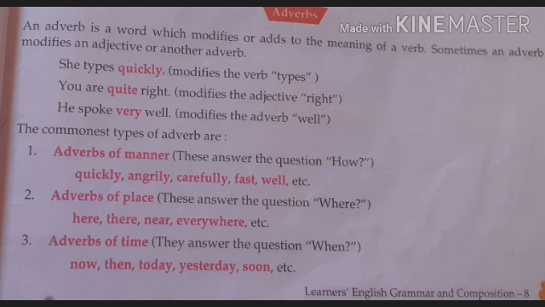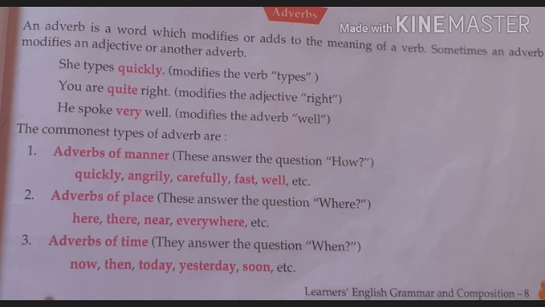Here the word well is an adverb, and it is modified by the word very. Very is also an adverb. So you have understood what is the work of an adverb: to modify the meaning of a verb, an adverb, and an adjective.